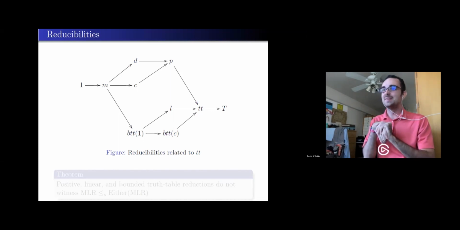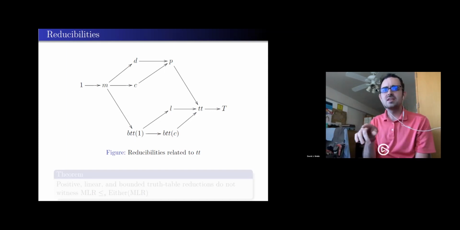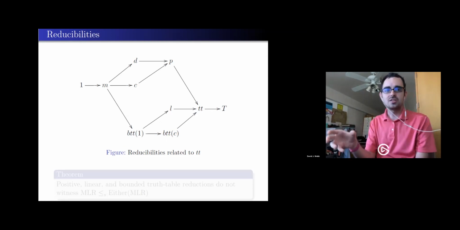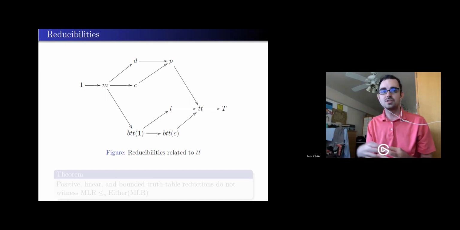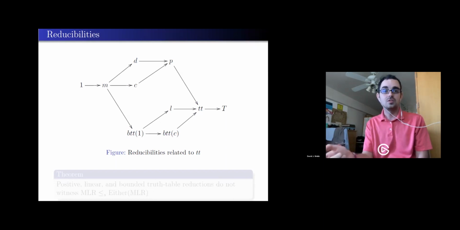Anyway, these are some various reducibilities that are related to truth table reductions. Some of them, as I mentioned, are very common. We see one reductions and many one reductions in a number of settings. But these D, C, and P, for instance, I was unfamiliar with until recently. Those are disjunctive, conjunctive, and positive reducibilities, where I only allow, for instance, or statements in my tables, not even any nots. Down at the bottom, BTT1 is just like a many one reduction, but I'm allowed to flip bits. So I'm allowed to use nots.